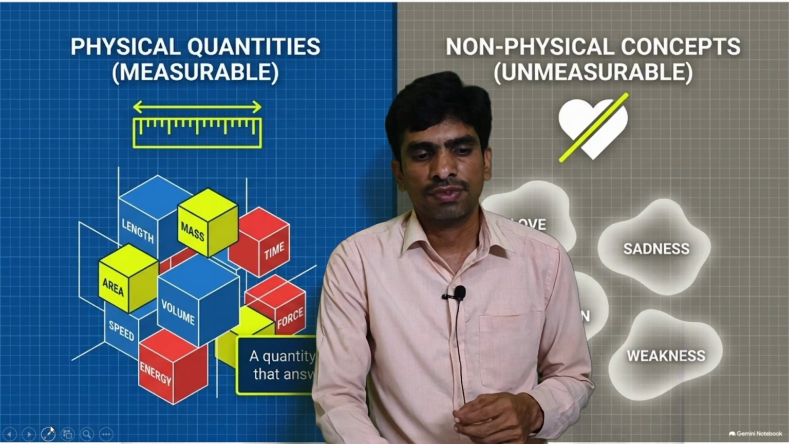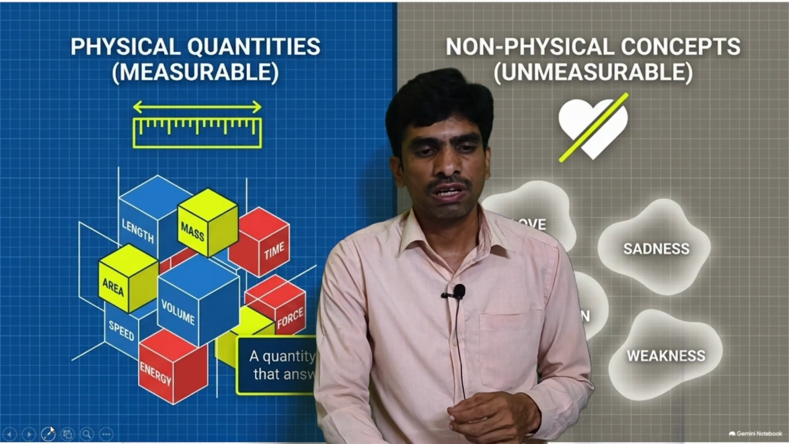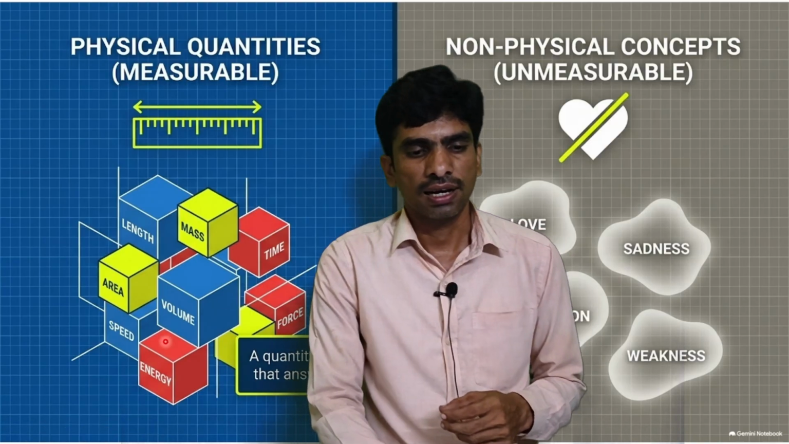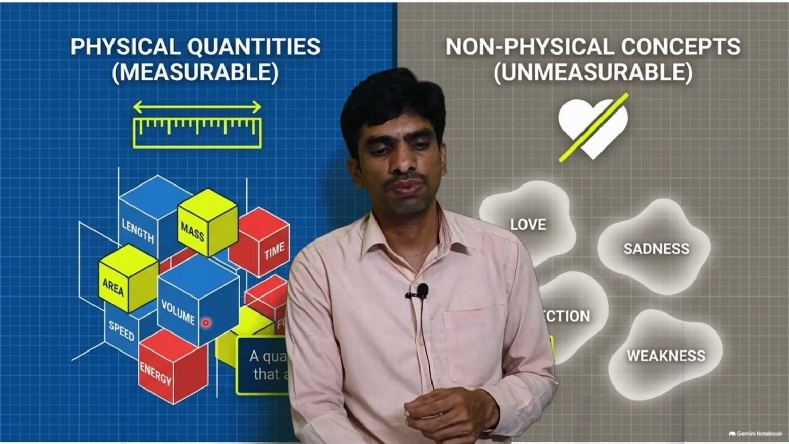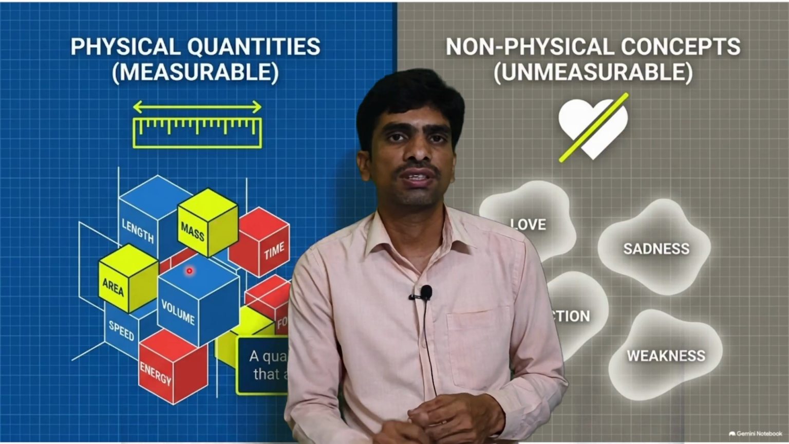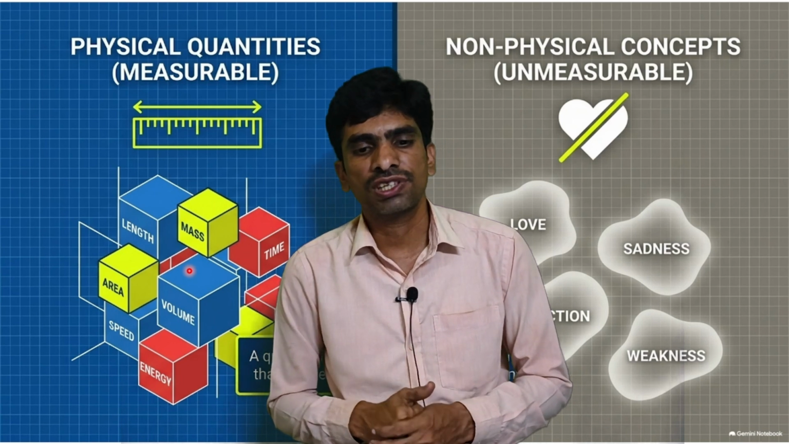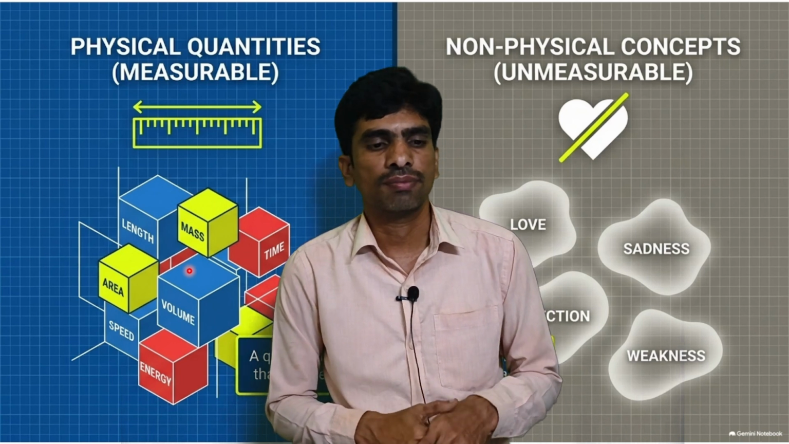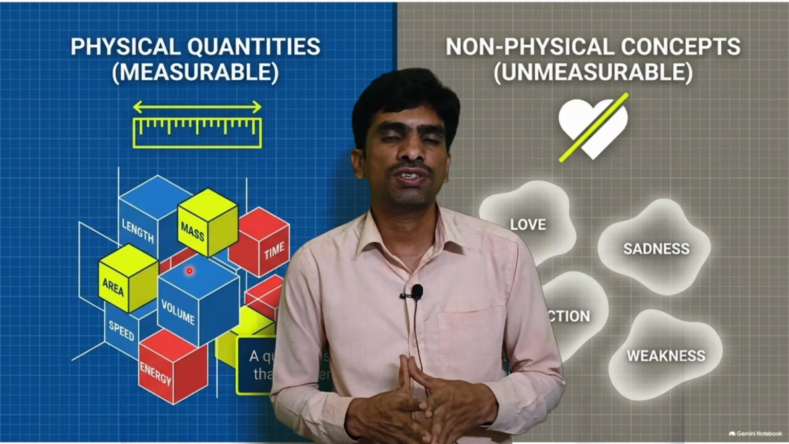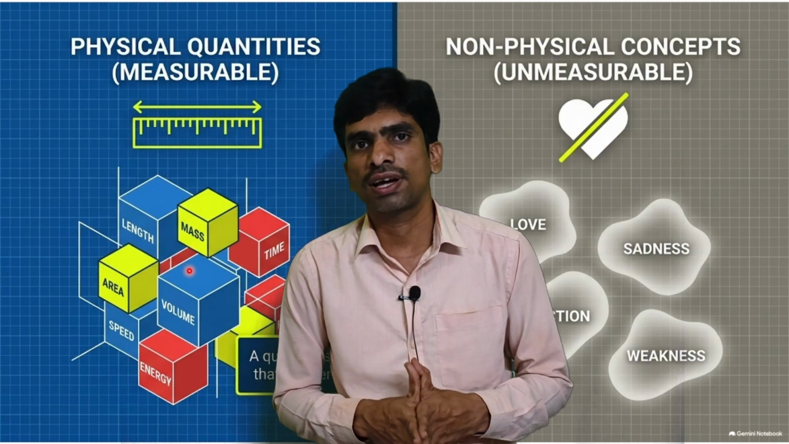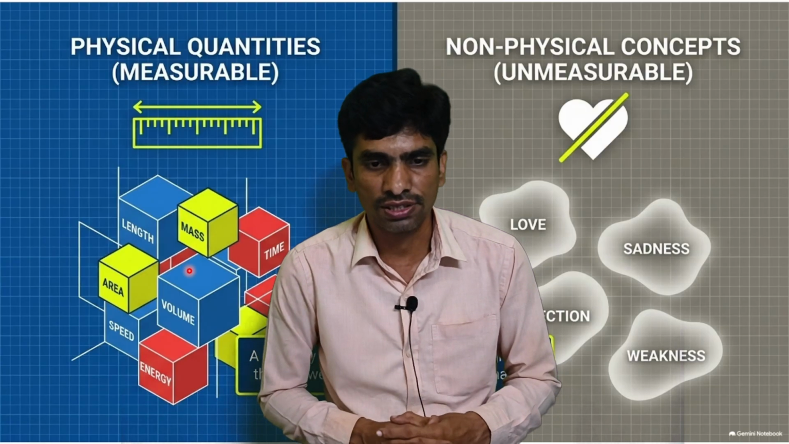For example, physical quantities: area, length, mass, speed, time, force. These all are examples of physical quantities. And physical quantities are measurable. The quantities which are measurable are known as physical quantities.